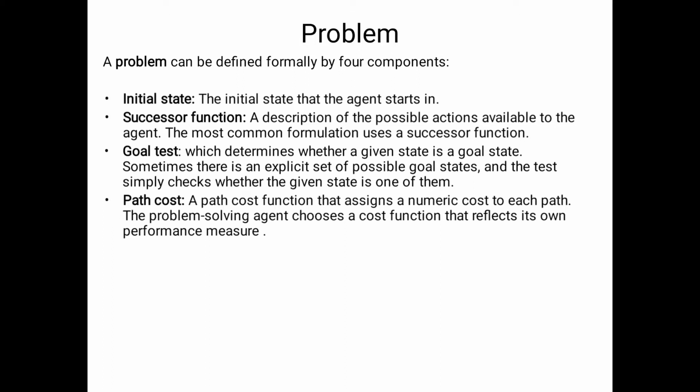In the toy problems, we consider the initial state as our wish. Suppose we play some games, like the 8 puzzle game or the 8 queens problem. The initial state, where we will start, is decided by us. What is the meaning of successor function here? The actions we perform in that particular problem are the successor functions. What is the goal? Each and every problem has a goal, and the agent tries to solve that particular problem. That is the goal. Finally, the number of moves we use is the path cost.